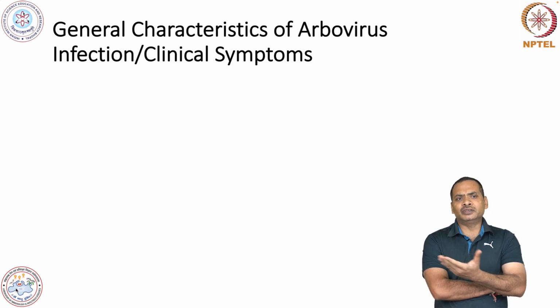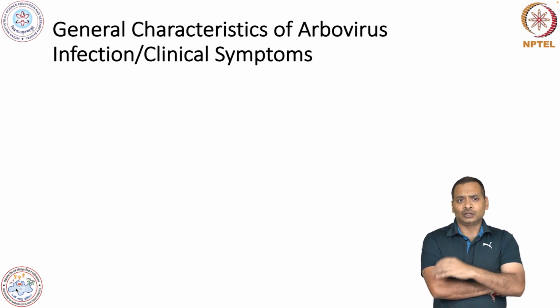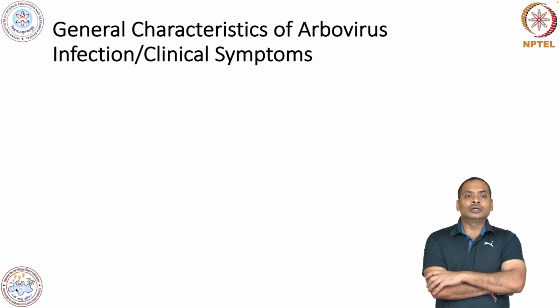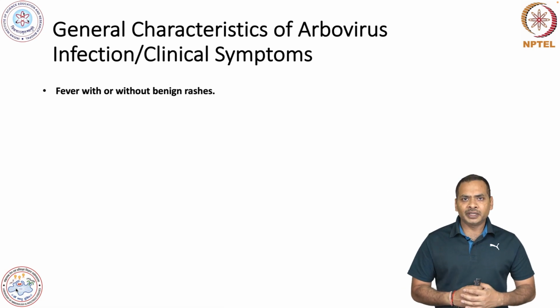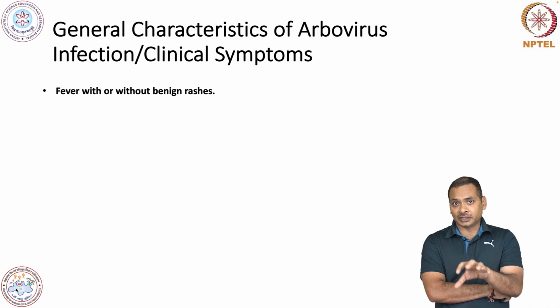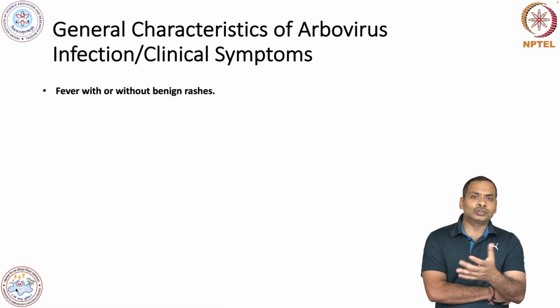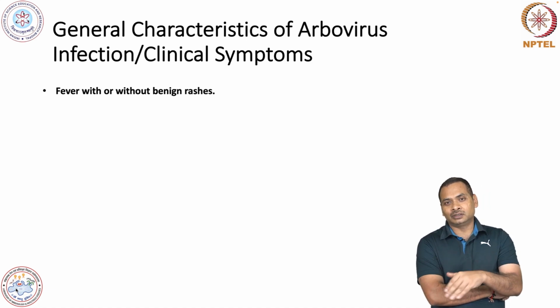Here I will talk about the general characteristics of arbovirus infection, or clinical symptoms. These arbovirus infections are mainly associated with fever. This fever, in most cases, is associated with some benign rashes, which are not very dangerous.